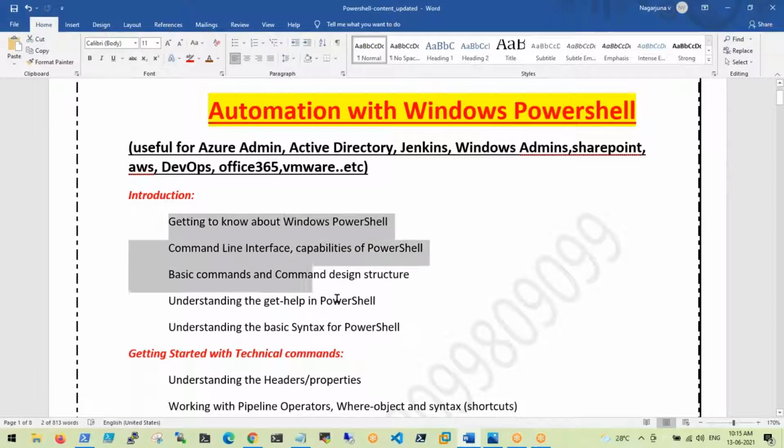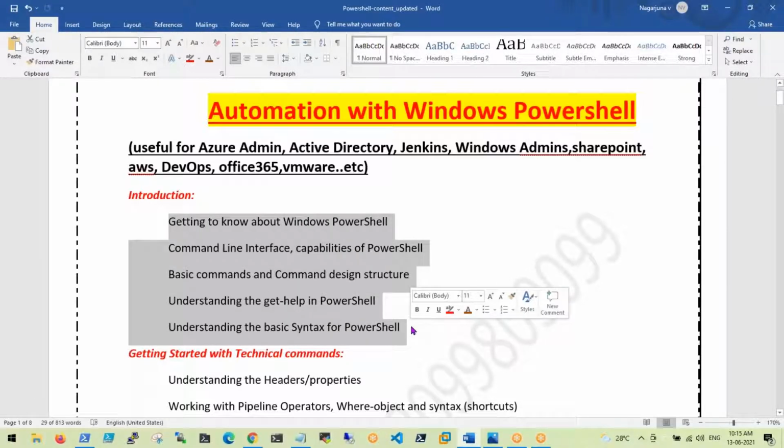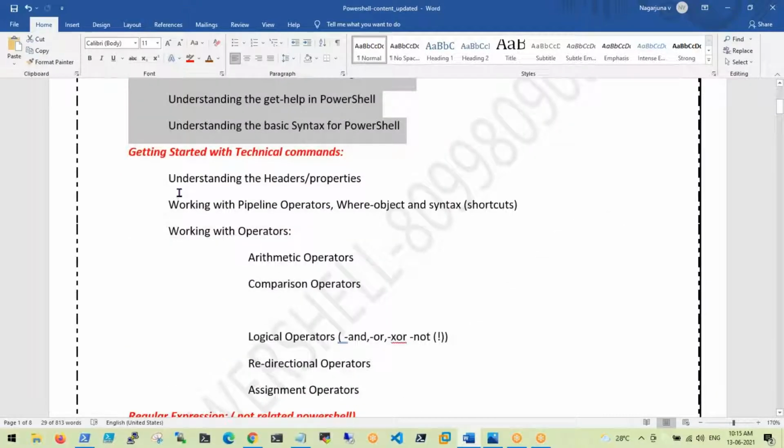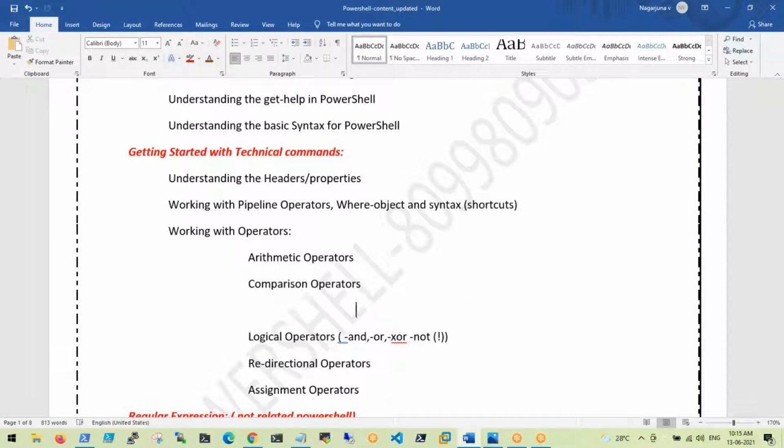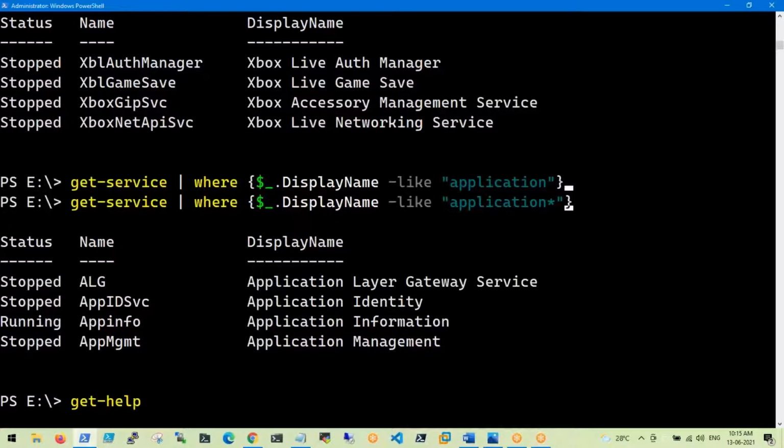First part is the total introduction, what a commandlet is, what a verb is. Second one, how to work with the different operators. Mainly here is the logical operator, and another one is missing. One second. The most important one is the comparison operators. See guys, we even have a help file for comparison operators. It will take almost 3 days.